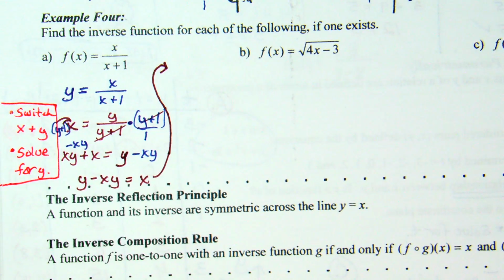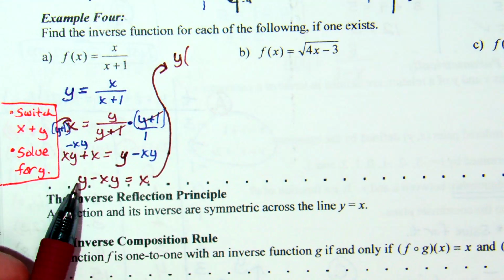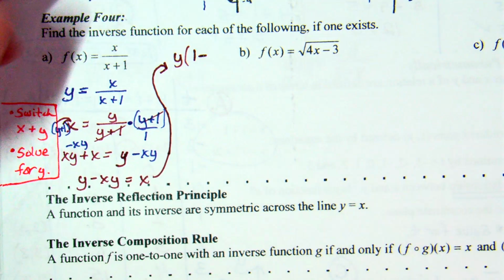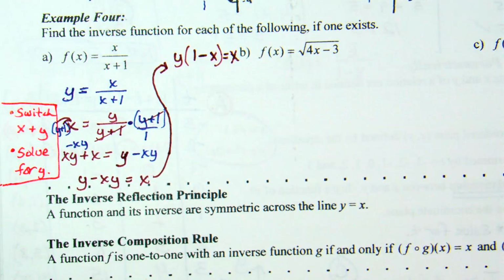Both terms have a y in common, yes? So can we think of that y as a GCF and factor it out? Do you see where I'm going with this? The idea is we're going to factor the y out. If I factor y out, that means I'm dividing both terms by y. So y divided by y leaves me with a 1, minus xy divided by y leaves me with x. So by factoring that out, I have y times 1 minus x, and my right side still equals x.